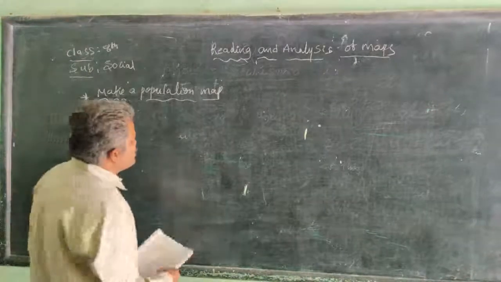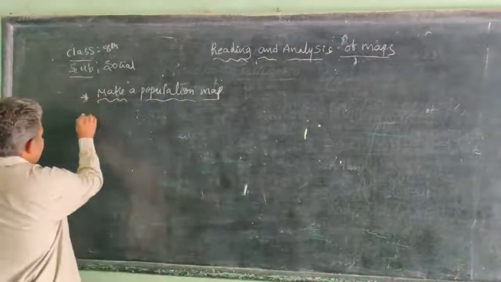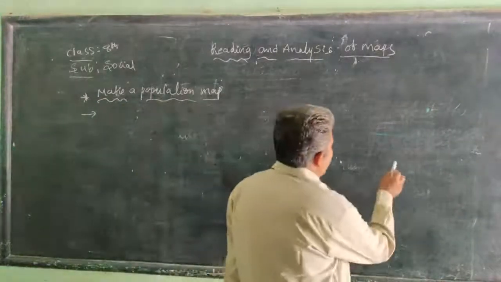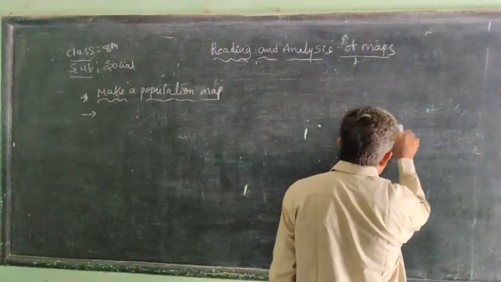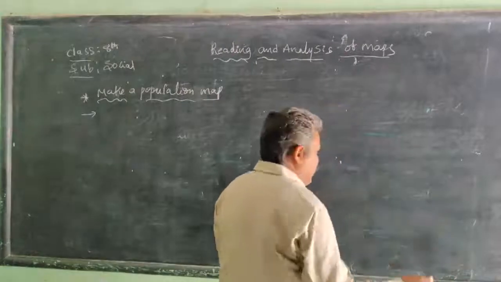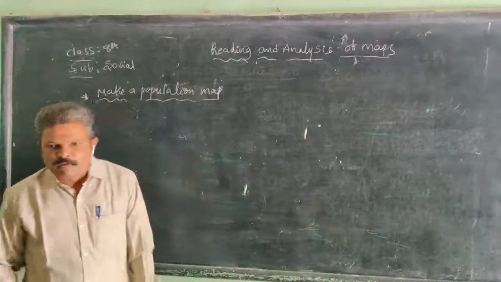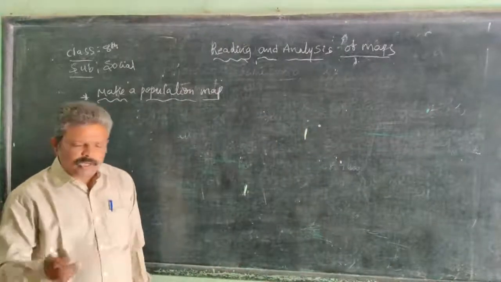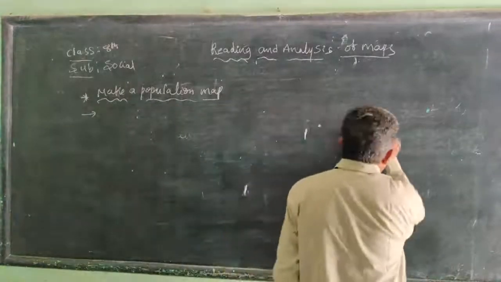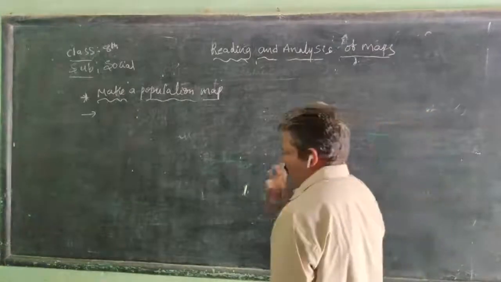In sixth class, you drew a sketch of your classroom. You mentioned the wall, door, benches, blackboard, chair, fan, and lights, each and everything, as you drew your classroom map.